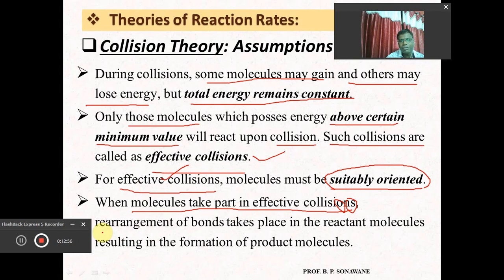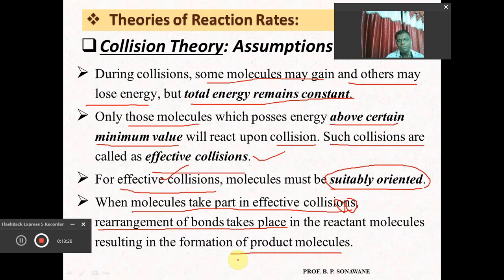But whenever reactant molecules are converting into product, at that time a rearrangement of bonds in the reactant takes place that leads to the formation of products. Definitely we know the pathway of reaction. Initially the bonds in the reactant molecule are broken, it is converted into a transition state or activated complex, and then it decomposes to the newly formed molecule that we call the product molecule.